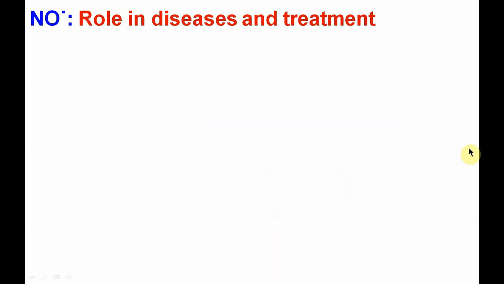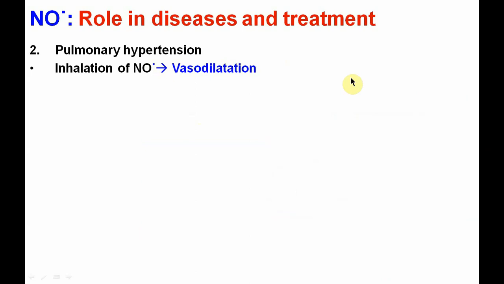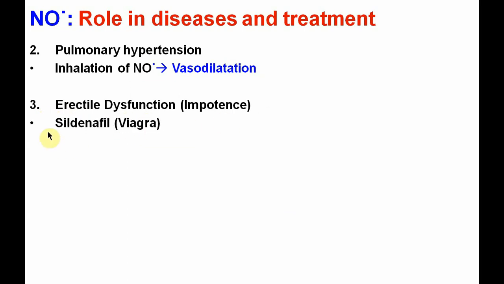Second important use is hypertension. Inhalation of nitric oxide will help in vasodilatation without affecting the mean arterial blood pressure. Third important thing here is erectile dysfunction, that is impotence. One drug identified is sildenafil, Viagra being the trade name.